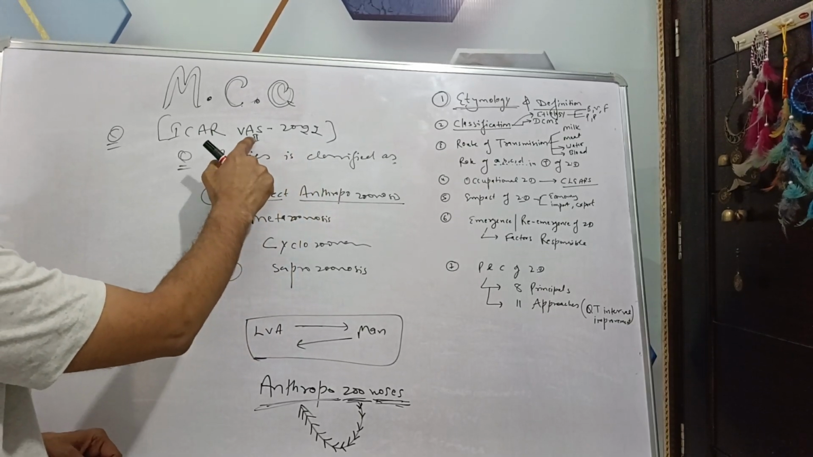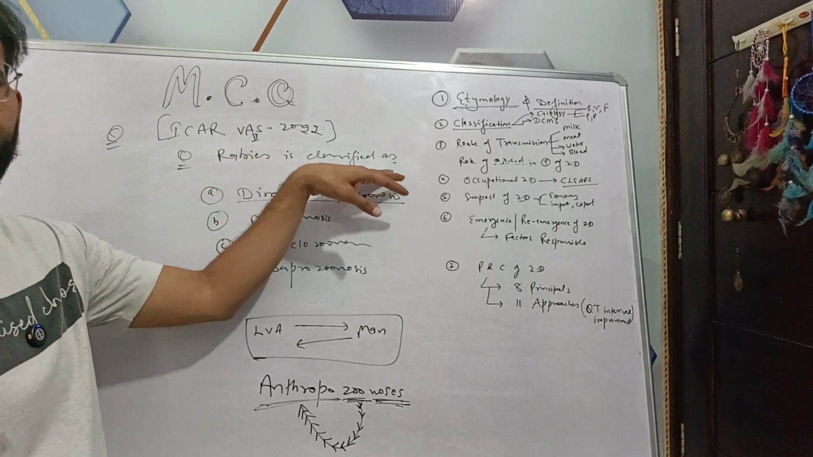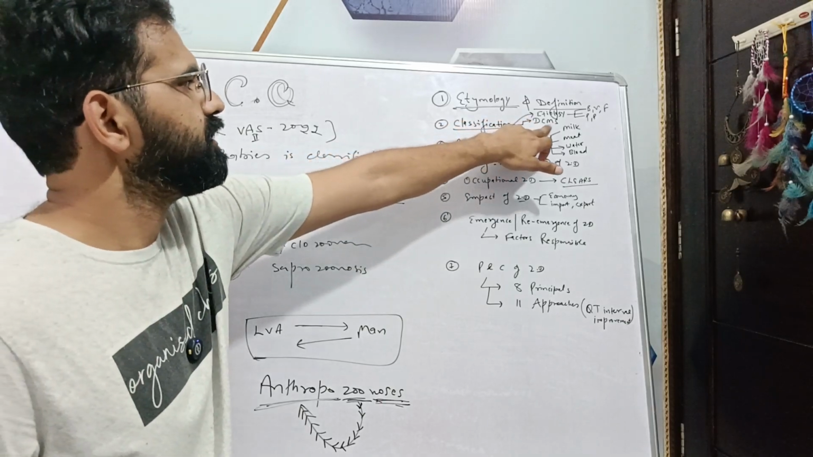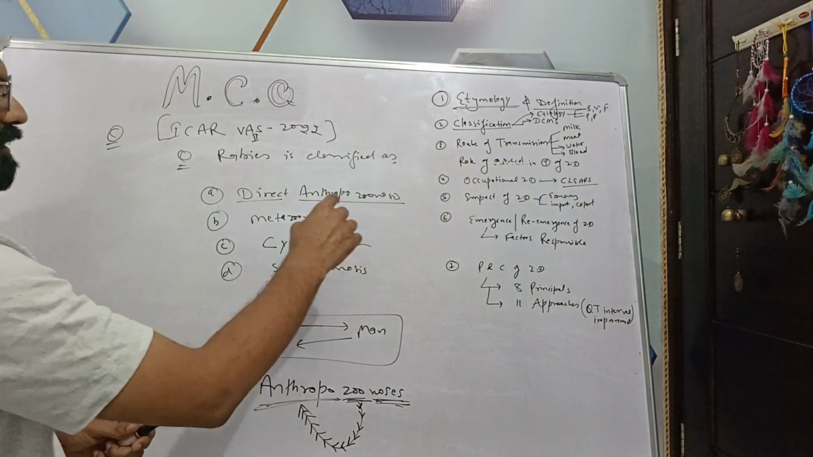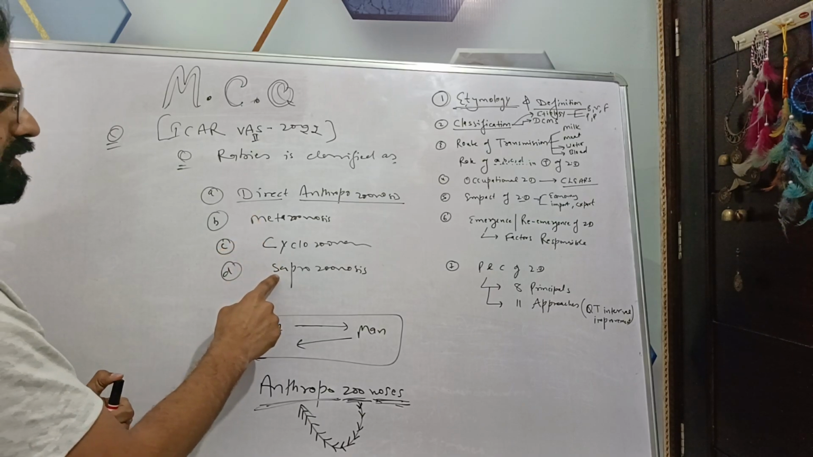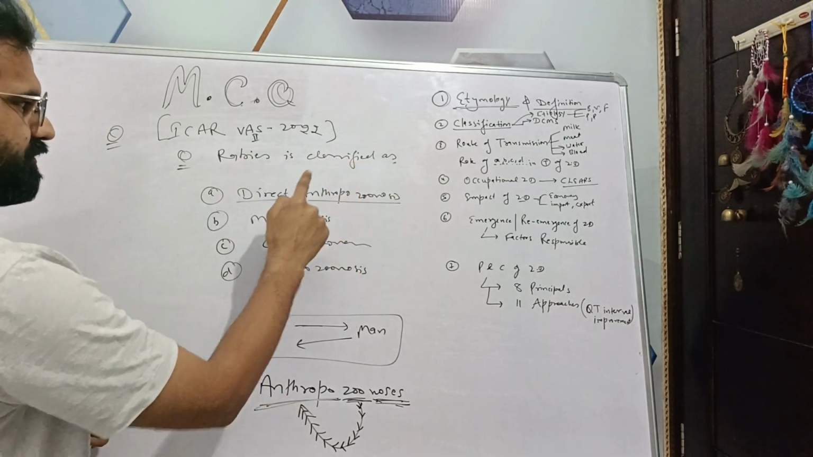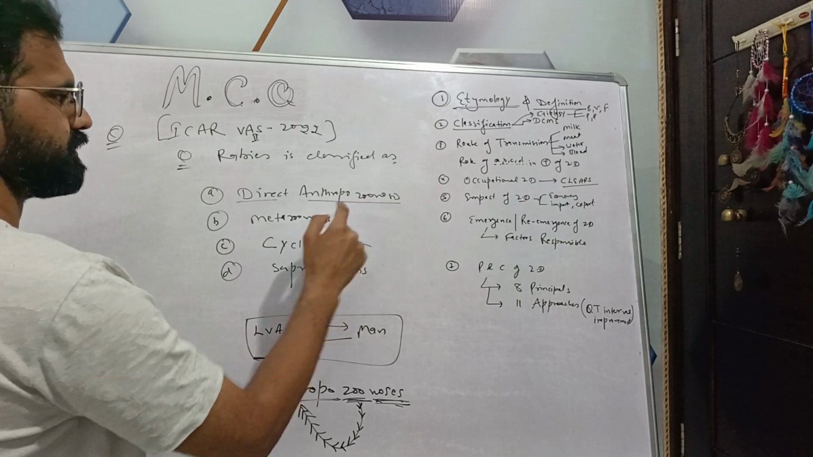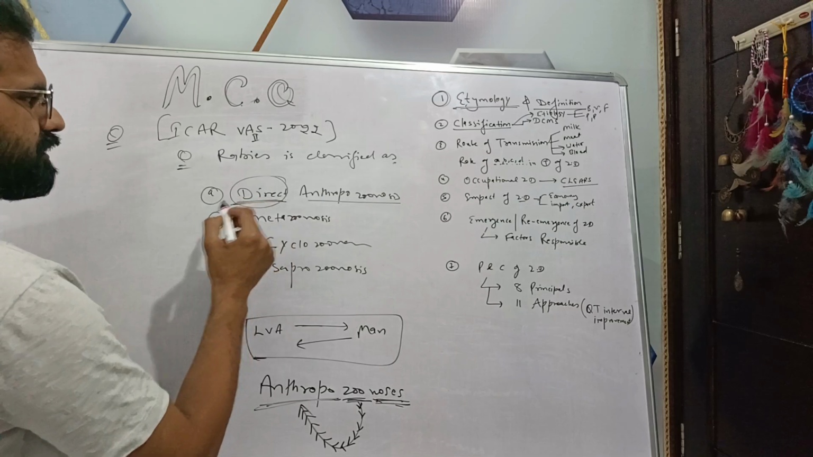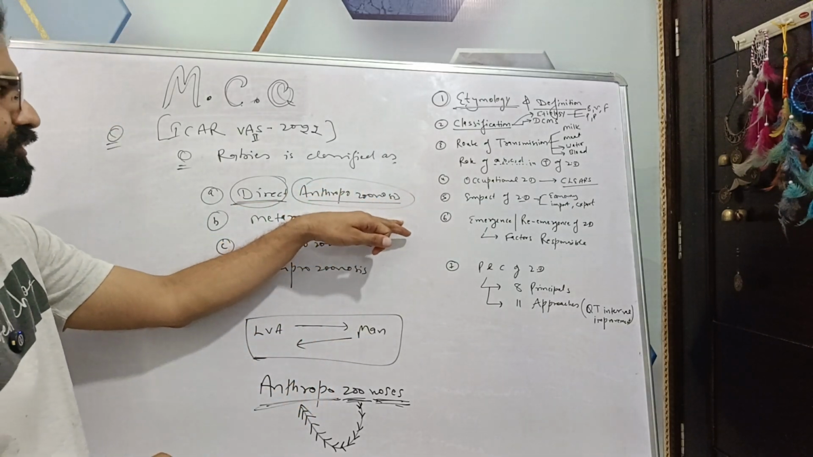Next MCQ is from your PhD 22. Rabies is classified as. So this is from the classification part, the DCMS part, that is direct, cyclozoonosis, metazoonosis and saprozoonosis. Rabies is classified as direct anthropozoonosis. So it's a combination of 2 classifications. One is direct classification and one is based on the reservoir host.